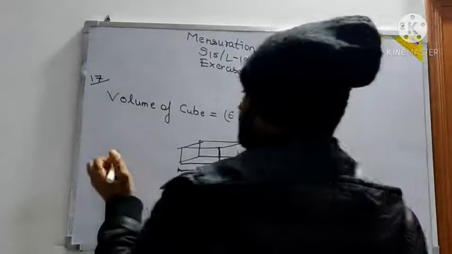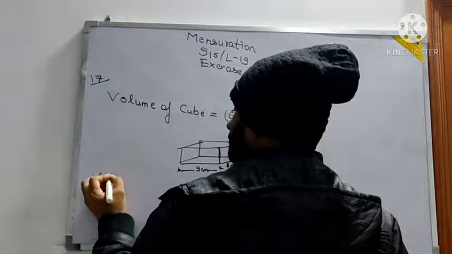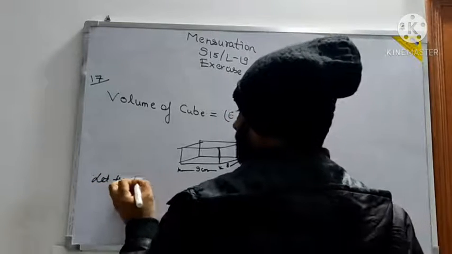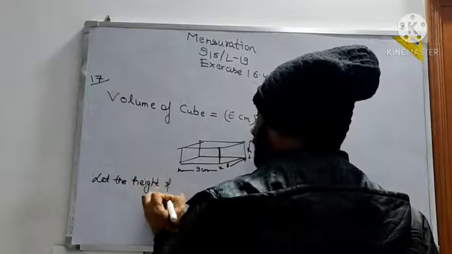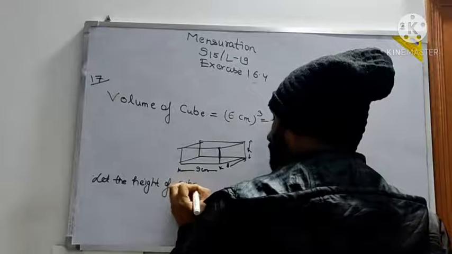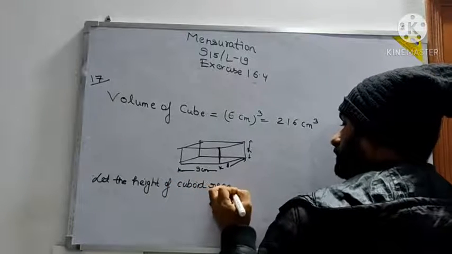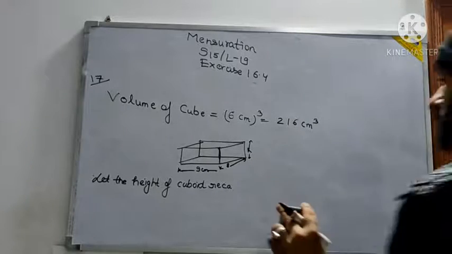So, let the height of the cuboid, not read, it is cast. So it is cast, right?